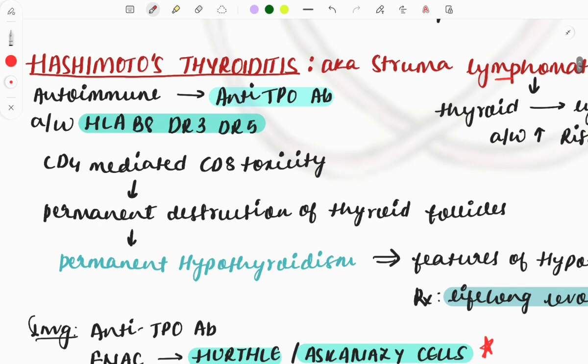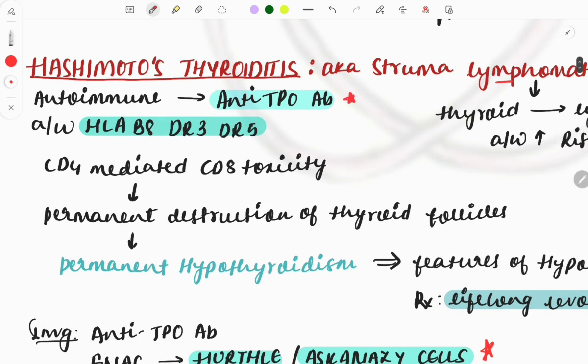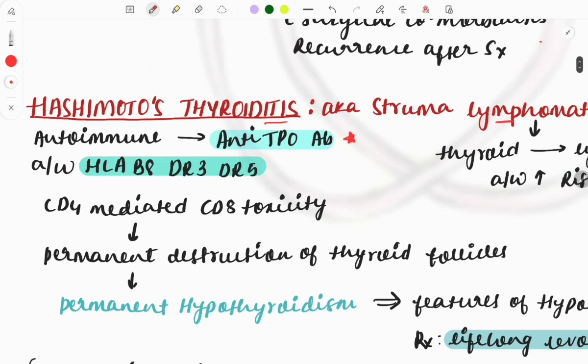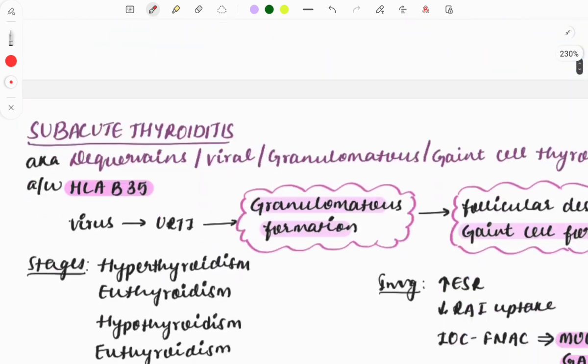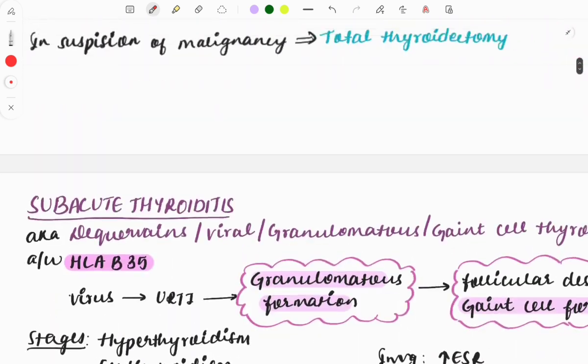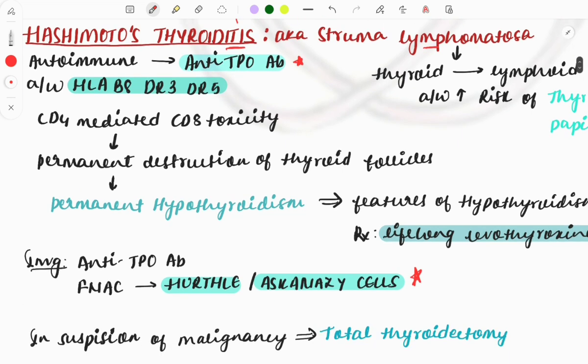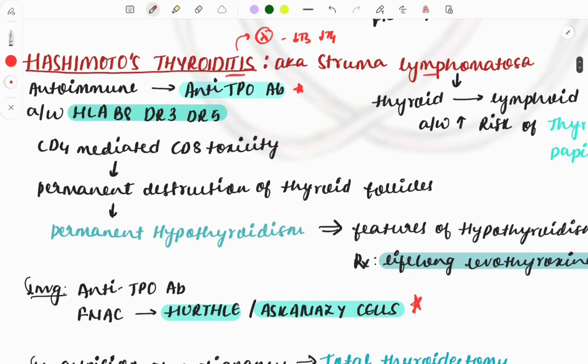So the thing which you must remember from this Hashimoto is the antibody. So anti-TPO antibody, it causes what? Hypothyroidism. Hashimoto thyroiditis, all the thyroiditis, these will be causing hypothyroidism. And one basic thing which you must know is the thyroiditis is the destruction of the thyroid tissue. So whenever there is destruction, T3 and T4 levels will be reduced, which will be causing hypothyroidism. There are various causes for this hypothyroidism: Hashimoto's thyroiditis, then subacute, then Riedel thyroiditis. We'll read about all those things one by one, and how you need to differentiate between the thyroiditis if at all a clinical case kind of question is asked.